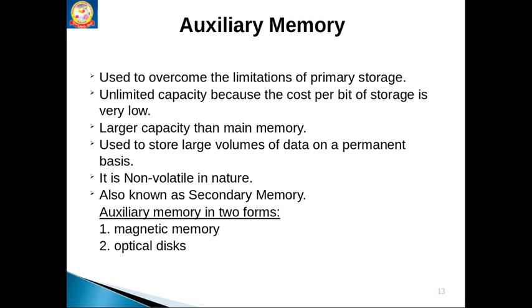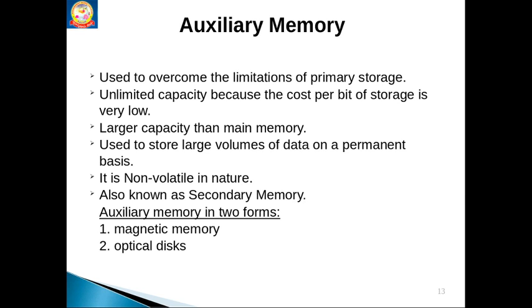Even nowadays we buy pen drives and USB drives at less cost when compared to previous days. As days go by, memory becomes cheaper and cheaper. Then this auxiliary memory came into the picture: why don't we have a large amount of memory that can store our data permanently? With that idea it came into the picture.